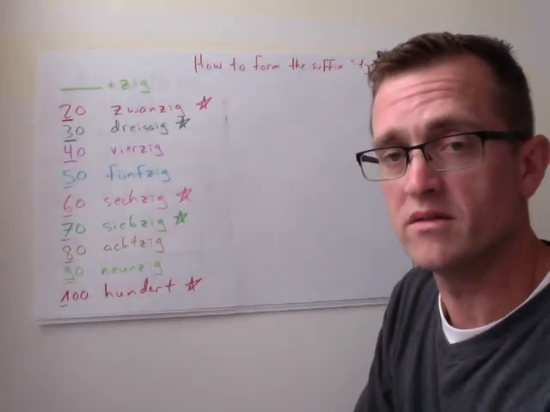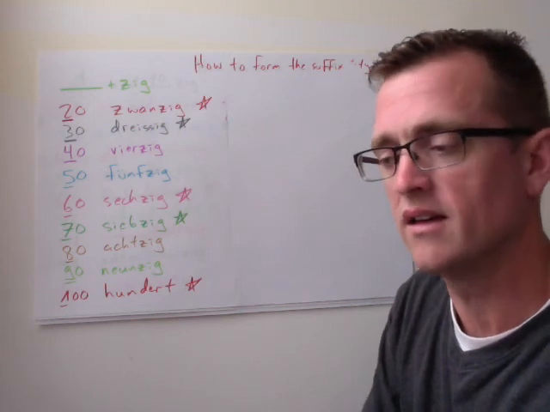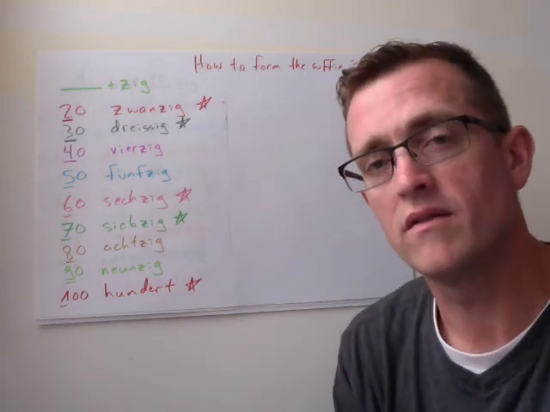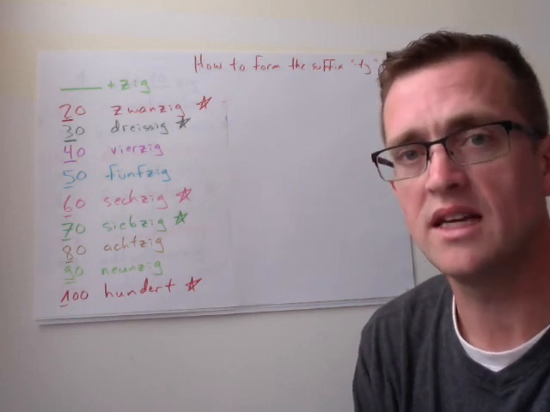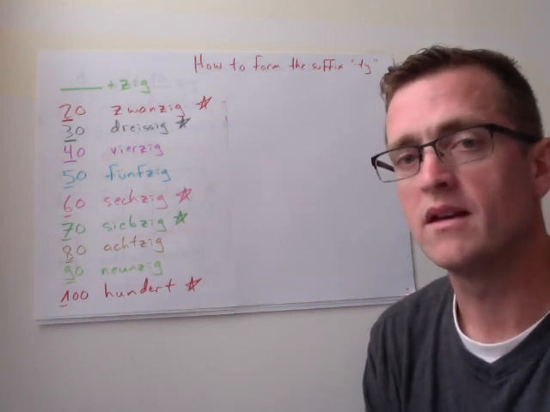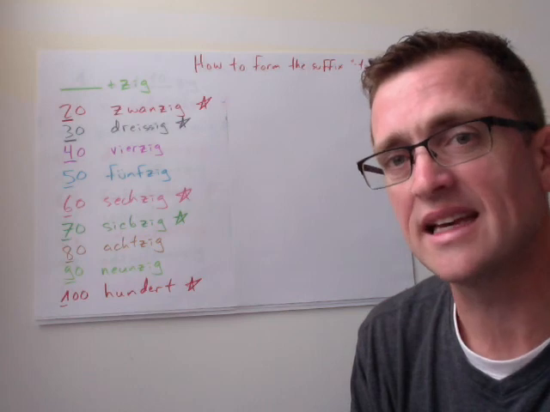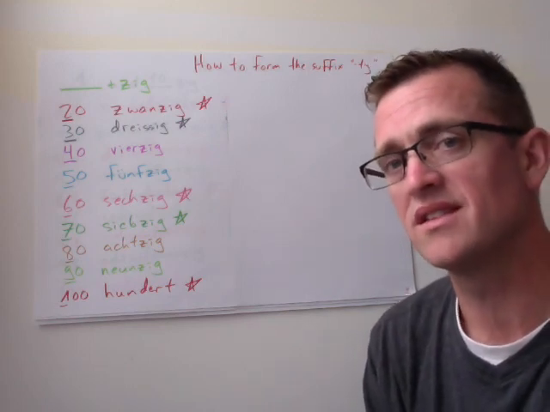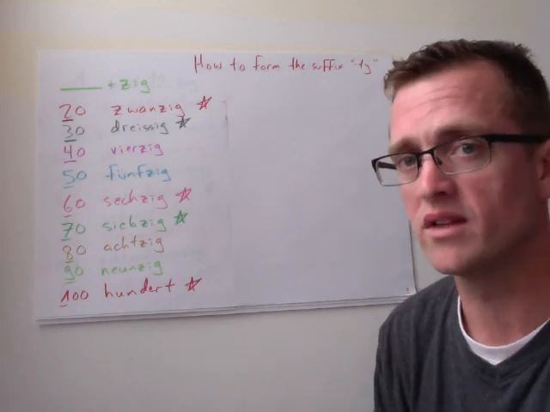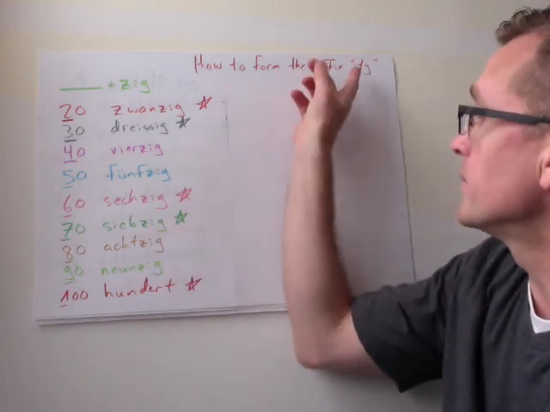Now we're going to form our 20s, 30s, 40s, 50s, and the like. In English, we say 40, 60, 70. We use the suffix ty. In German, we're going to use the suffix zig. So instead of 10 that we used for our teens, we're going to use the suffix zig now, and it's going to be our equivalent to ty in English, just like we got up there.